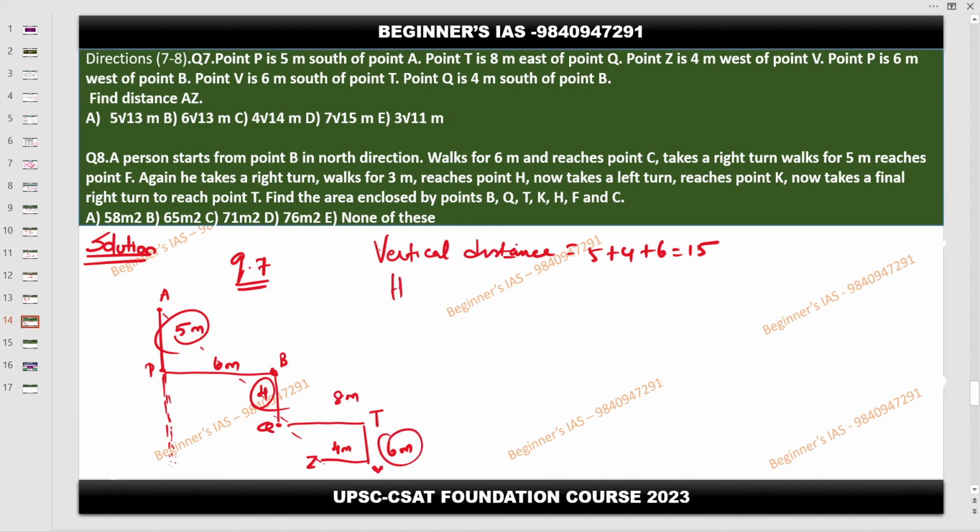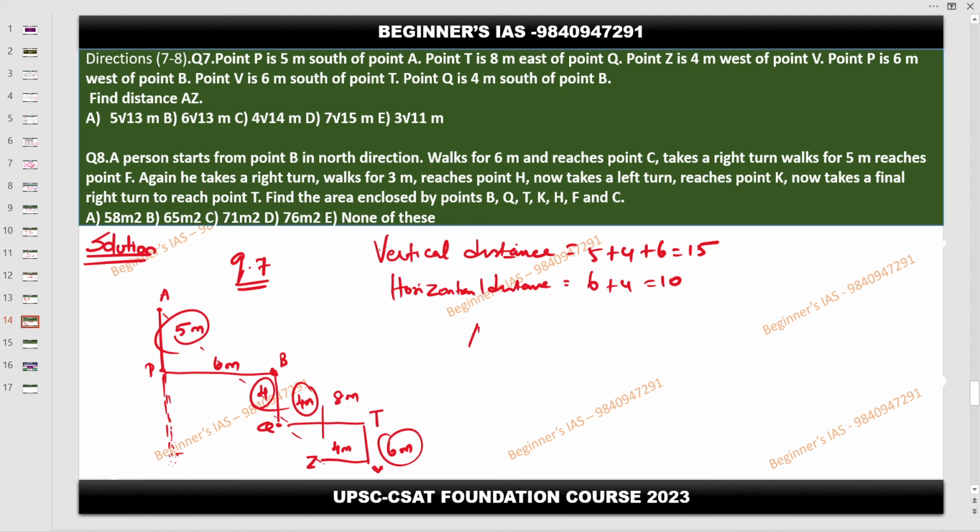Now check the horizontal distance. So this is equal to what? Here 6, then 8 minus 4. So this is 4, this is 4, this is 8. Then subtract, therefore 8 minus 4, this is going to be 4, another 4. Understood? So this is 10. Now use the Pythagoras theorem. Simple.